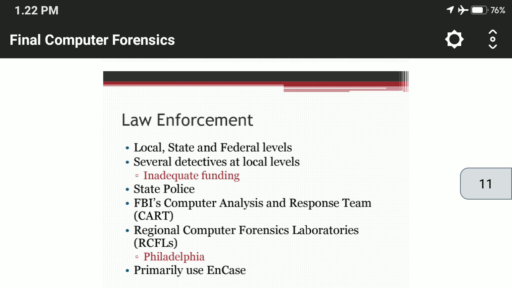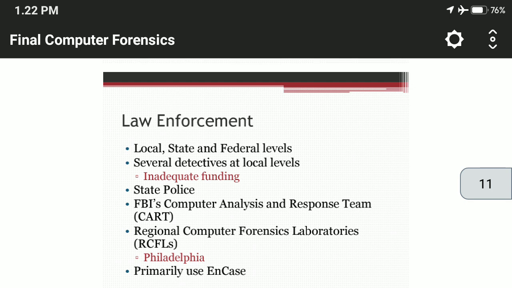In 2006 alone, CART completed more than 10,000 examinations of computer media, equating to more than 1 petabyte of digital evidence. 1 petabyte of information is equivalent to 250 billion pages of text, enough to fill 20 million 4-drawer filing cabinets.